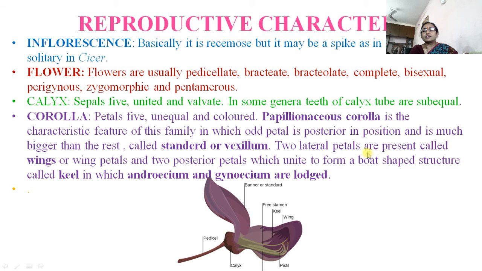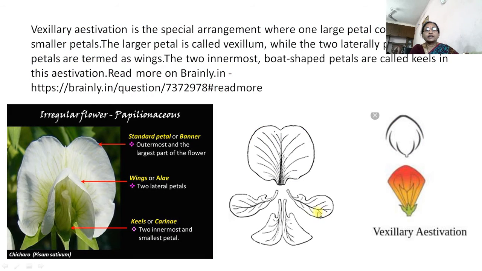Two lateral petals are present, called wings, and 2 anterior petals which unite to form a boat-shaped structure called the keel, in which the androecium and gynoecium are lodged. Here we can see the one standard, then 2 wings and 2 keel petals. Here is the description of this corolla.